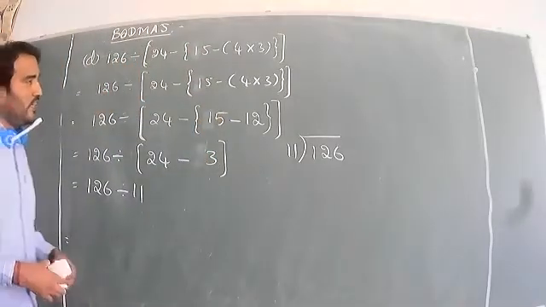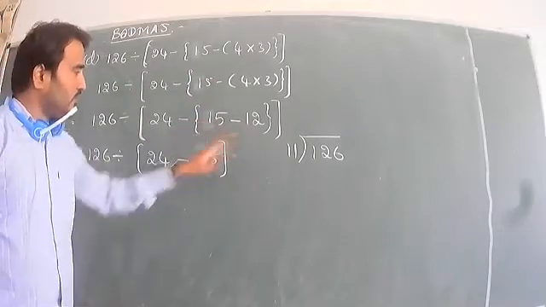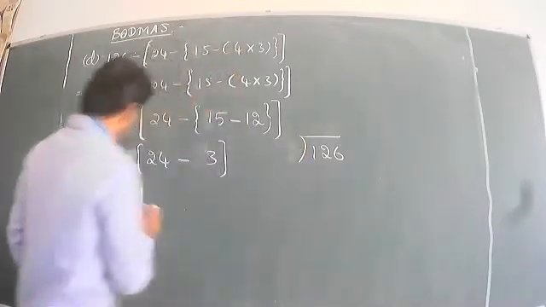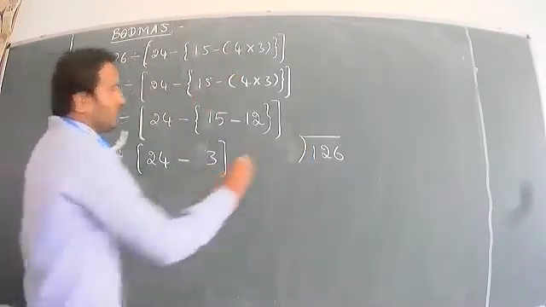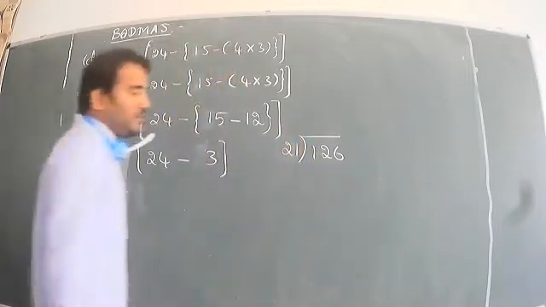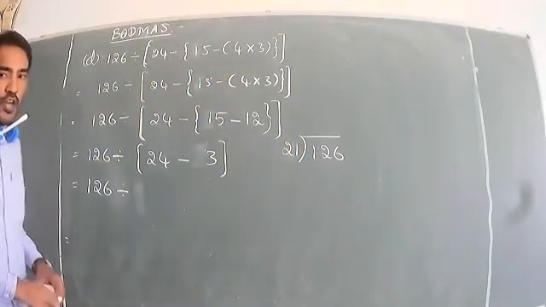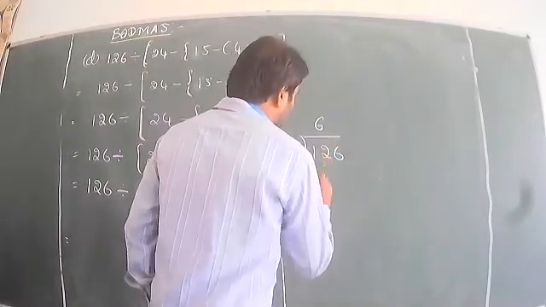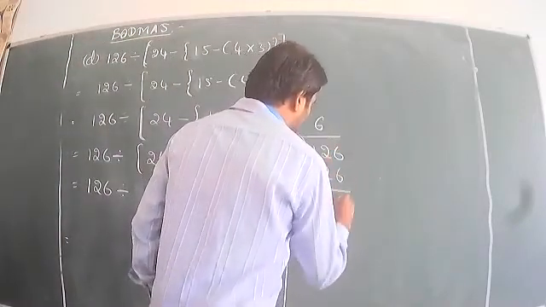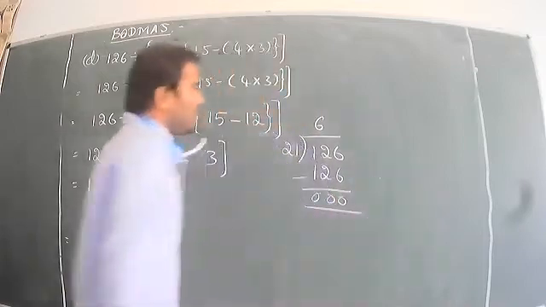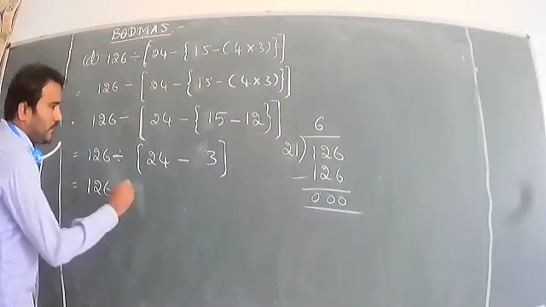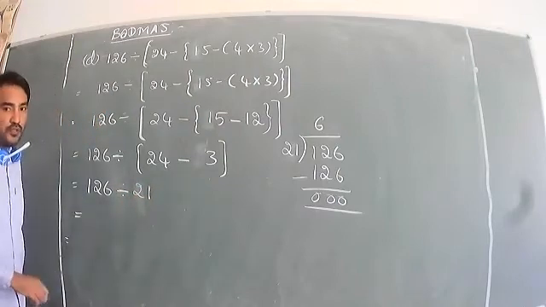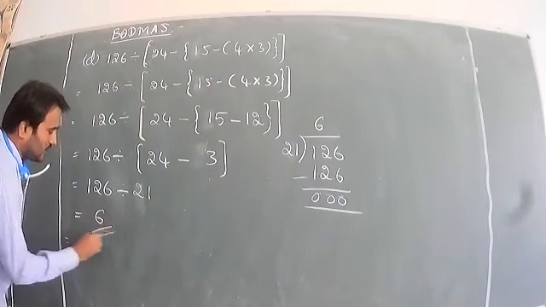So 15 minus 12, it is 3. What is your answer? 24 minus 3, it is 21. 21, how much is 126? 21 sixes are 126. So it can be divided. Your answer is 6.